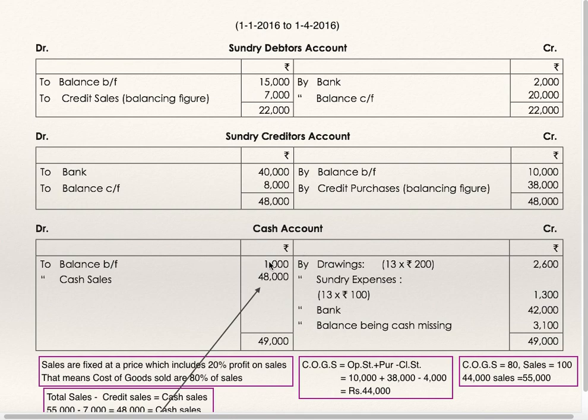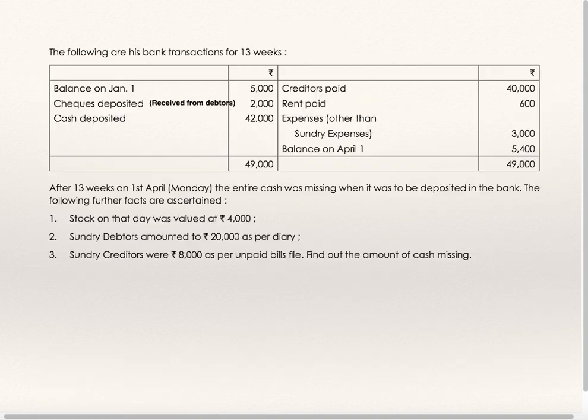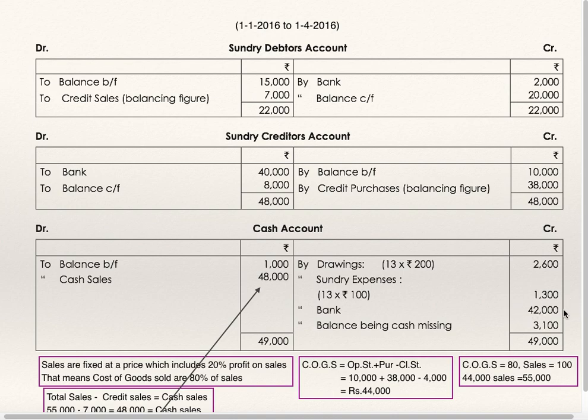Cash account, to balance brought down 1000. Cash balance as on 1st Jan. Drawings 200 per week, this is 13 weeks period, so 200 into 13. Sundry expenses 100 per week, 13 into 100. Bank 42,000. Why? Because if you go to bank account, cash deposited 42,000, entry is bank to cash. Cash account credit by bank 42,000.